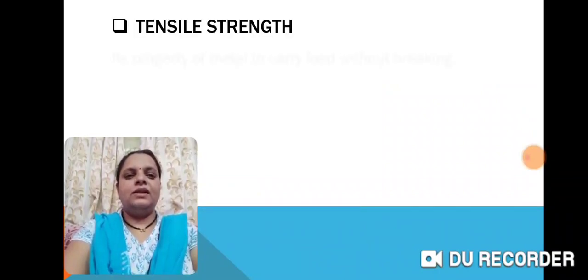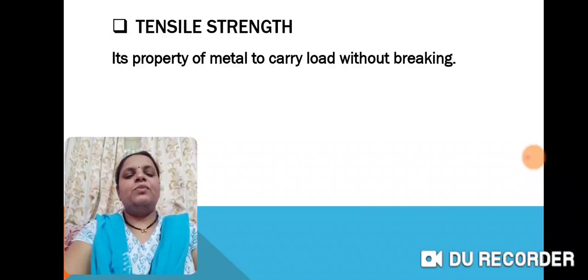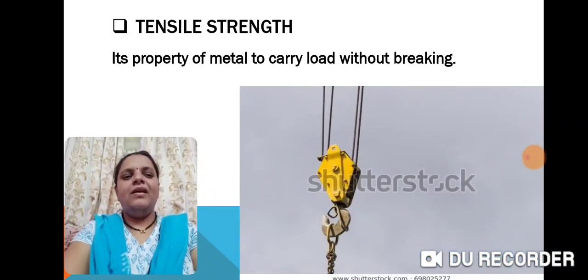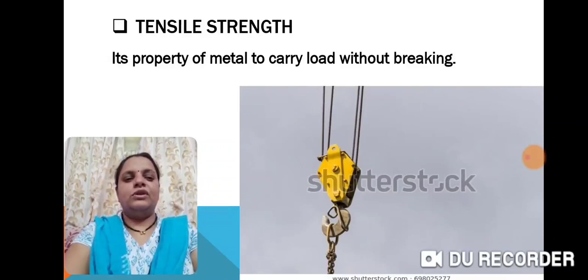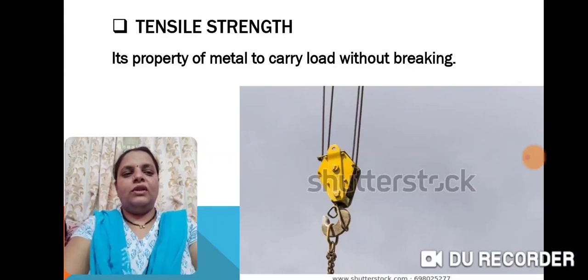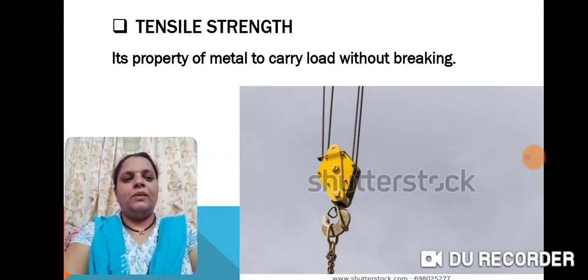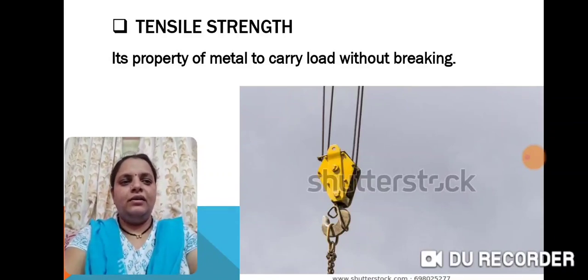Next, tensile strength. It's the property of metal to carry load without breaking. Means how much load a metal can bear. This property is called tensile strength. As we know, iron is the metal which has the most tensile strength. That's why we are using it for cranes and all other things. So iron has the most load bearing capacity among all the metals.